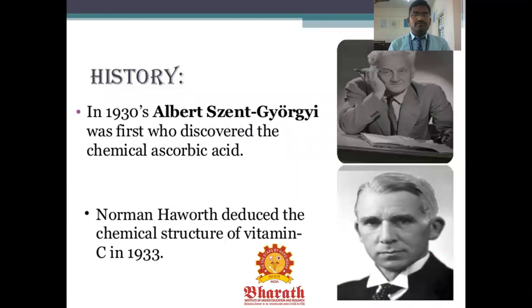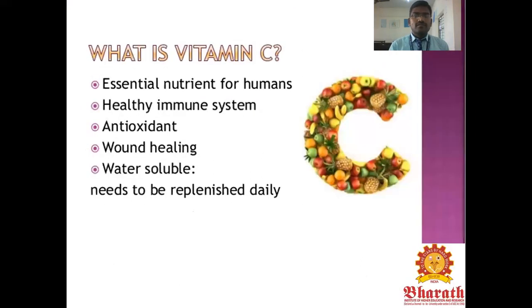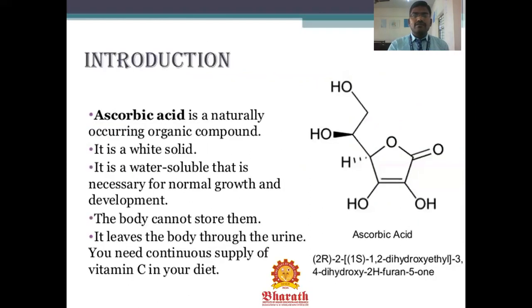The history of vitamin C is that in 1930, Albert Szent-Györgyi first discovered the chemical ascorbic acid. Norman Haworth deduced the chemical structure of vitamin C in 1933. What is vitamin C? It is an essential nutrient for humans, a healthy human system, an antioxidant, aids wound healing, is water soluble, and needs to be replaced daily. This is vitamin C.